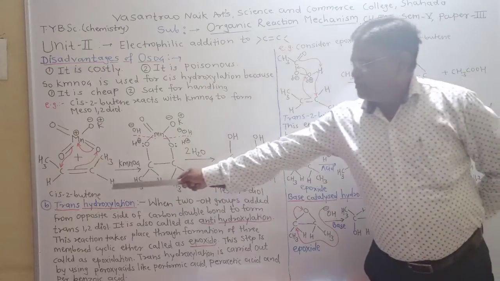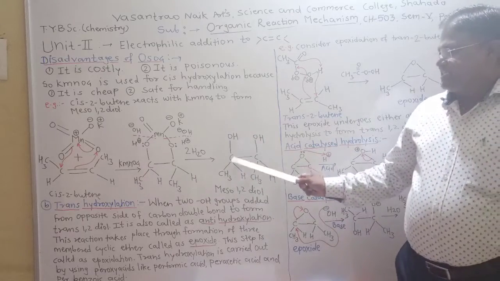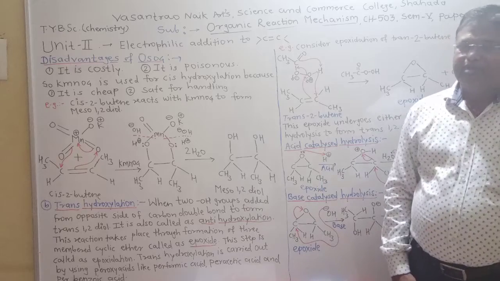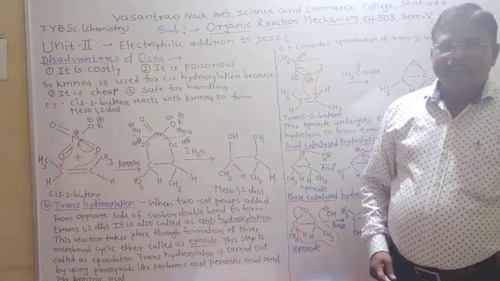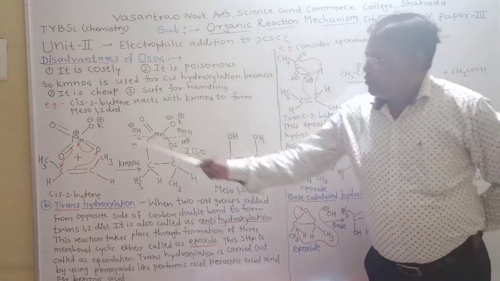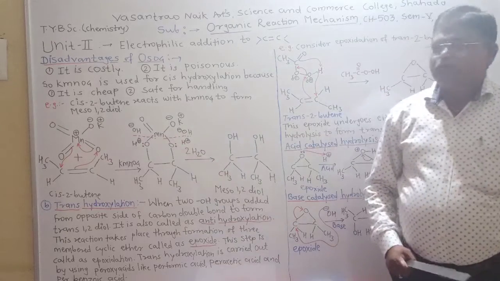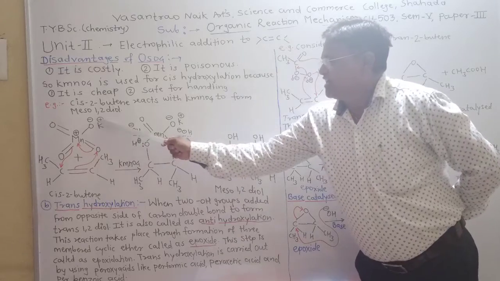Now, when cis-2-butene reacts with KMnO4, it forms cis-1,2-diol, that is meso 1,2-diol. Now this is the structure of KMnO4. In case of KMnO4, potassium and manganese are electron deficient and therefore they are denoted by positive charge.